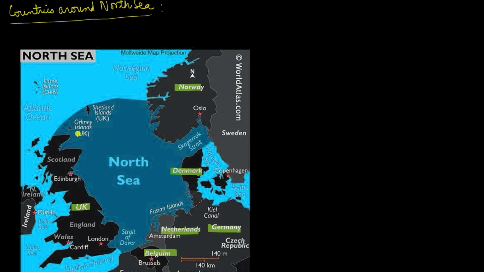So it's the eastern coast of the UK. Then there is Belgium, whose capital is Brussels, Netherlands, whose capital is Amsterdam, then Germany, Denmark, and Norway.